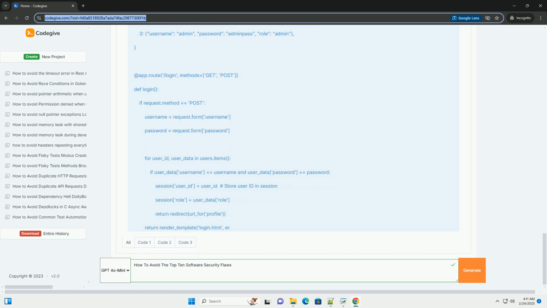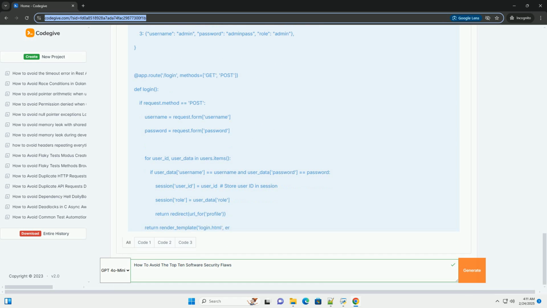Use algorithms like AES-256 for symmetric encryption and RSA with a key size of at least 2048 bits or ECC, elliptic curve cryptography, for asymmetric encryption. Use TLS 1.3 or later for secure communication. Proper password hashing. Never store passwords in plain text. Use a strong, adaptive hashing algorithm like bcrypt, scrypt, Argon2, or PBKDF2. Use a unique, randomly generated salt for each password.